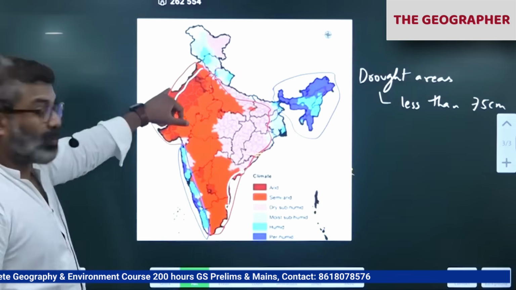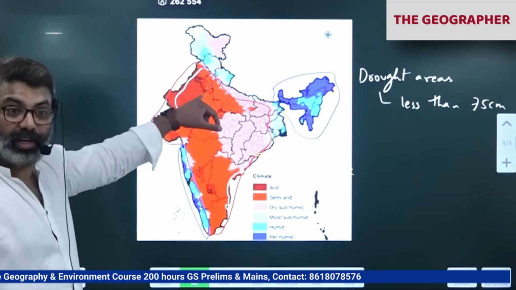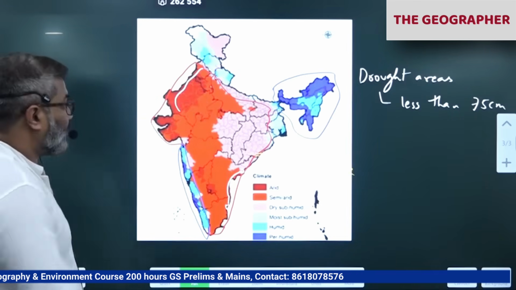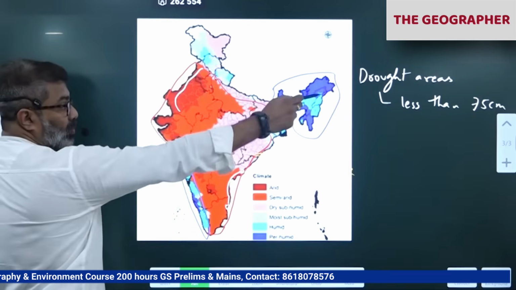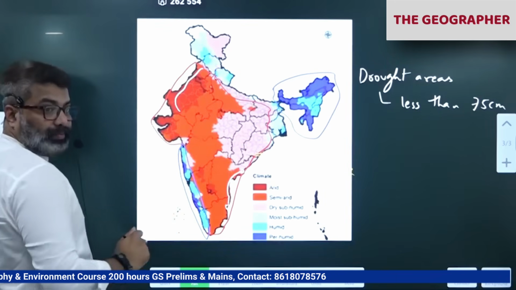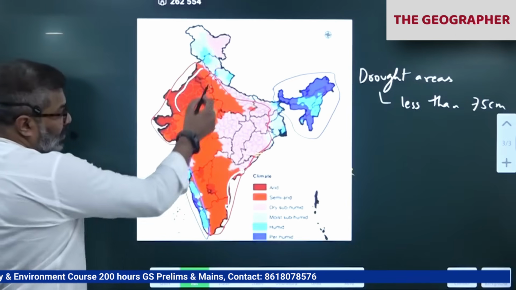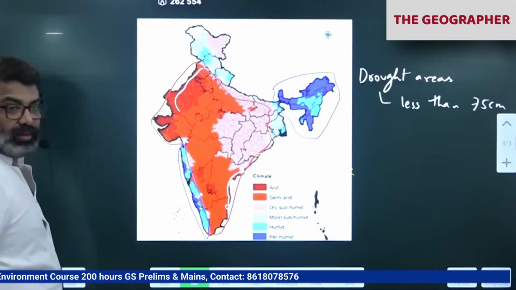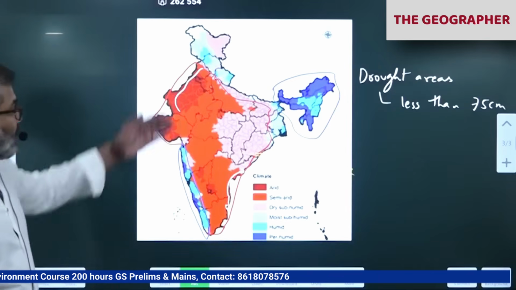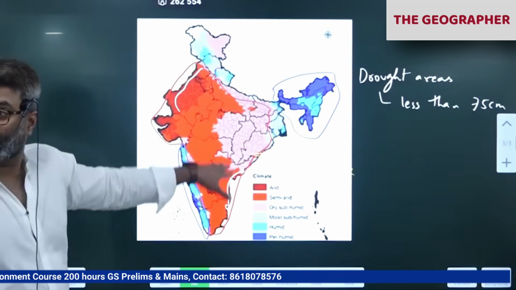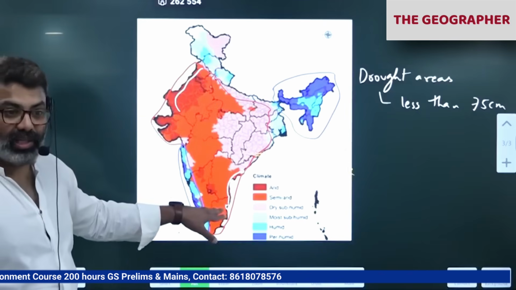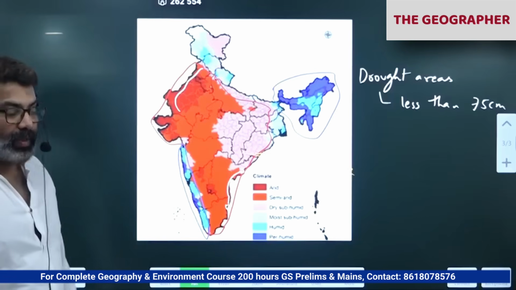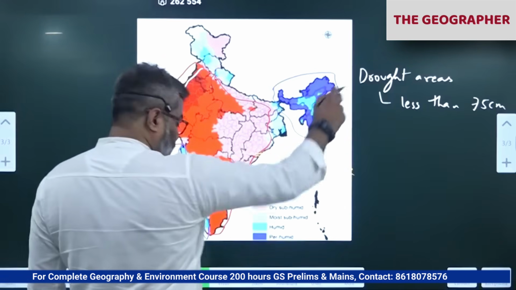Otherwise people would have suffered. Drinking water itself is not there here. Forget agriculture. You got it? That is the situation we have. So now you know where most of the people live? In the drought areas. Except the Ganga-Yamuna belt, all these are drought areas. Because except for the Himalayan rivers, all these rivers are seasonal. Peninsular rivers are all seasonal. As a result, only during the rainy season they have water. Rest of the time, no. So we have to remember this drought.